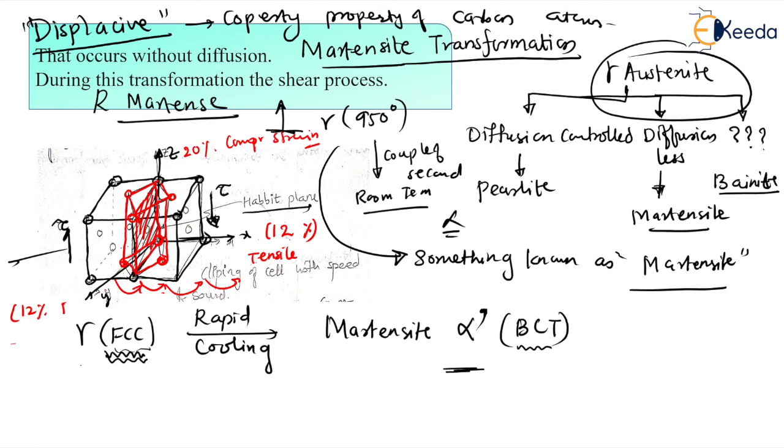So, dear students, this is the homogeneous plane transformation. Okay. So here one plane will remain undistorted. So dear students, here this one plane will remain undistorted before and after the transformation. We have already shown here. So before or after the transformation, this habit plane is not going to get distorted.